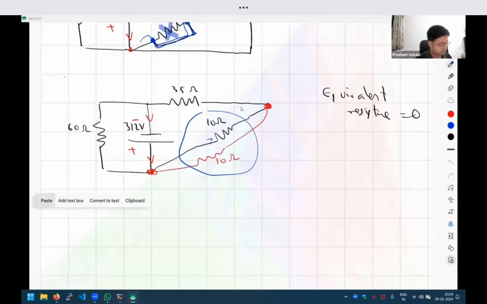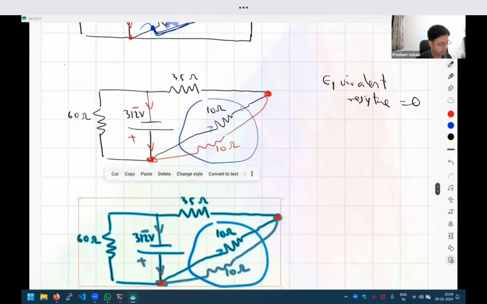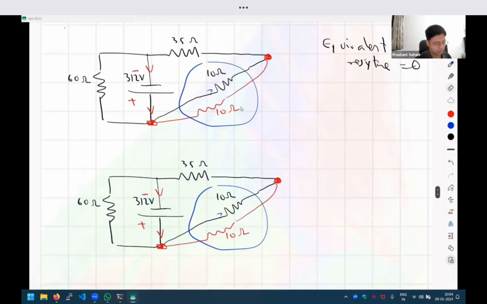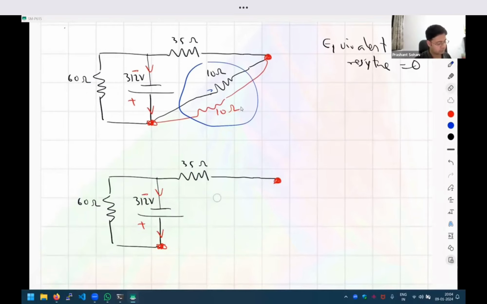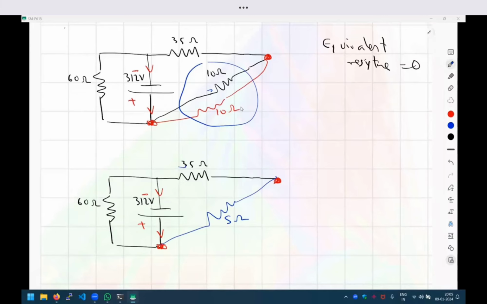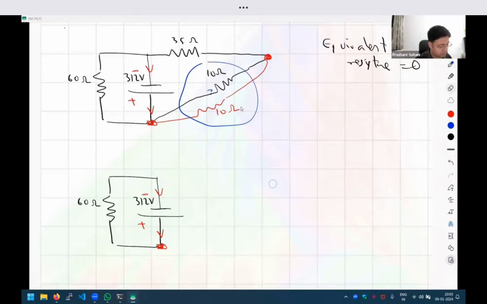Okay, so now I'm going to get rid of these two connections. So I just have one 5 ohm resistance. Okay, then the next step after this, since this 35 plus 5 can be converted to series, right? 35 plus 5, so I can replace both of them together with a single 40 ohm resistance. So let me do that here itself.